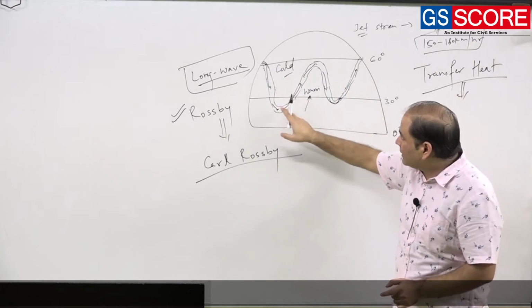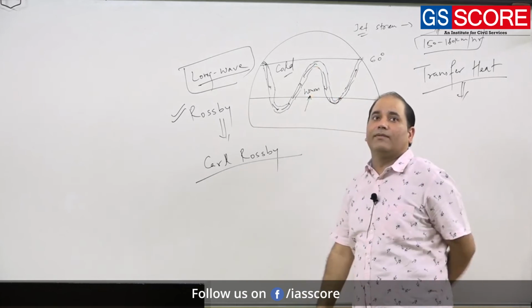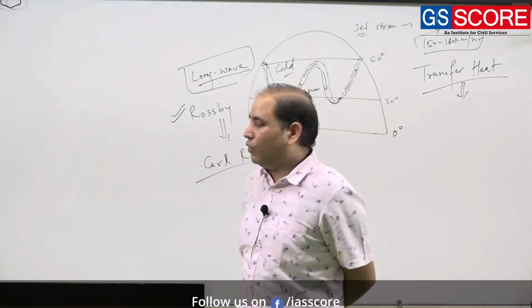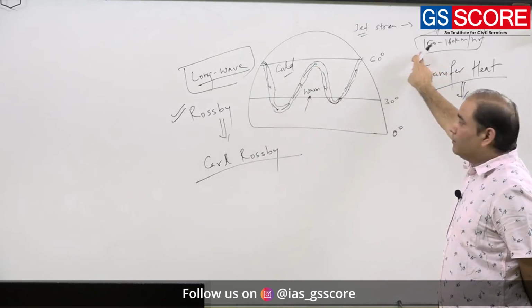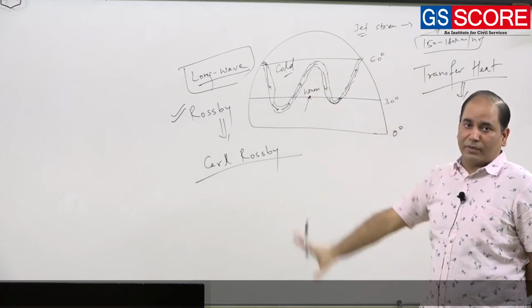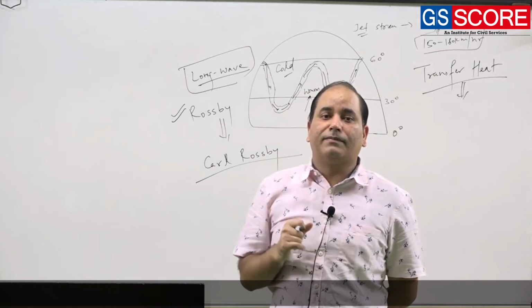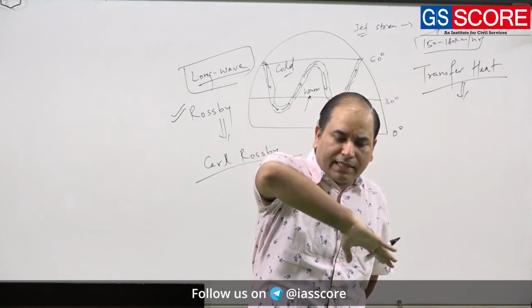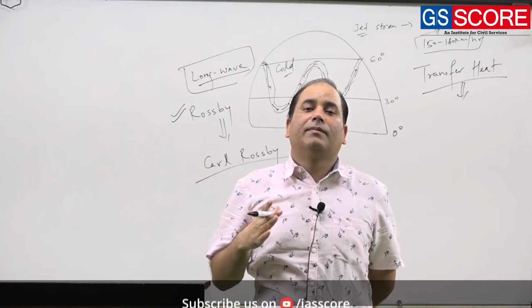Rather, it is the jet stream that is embedded in this Rossby wave as a core. So this core is moving at this speed, but the whole system is not moving. Sometimes the Rossby wave as a system will even appear stagnated. It is stationary at a particular place.